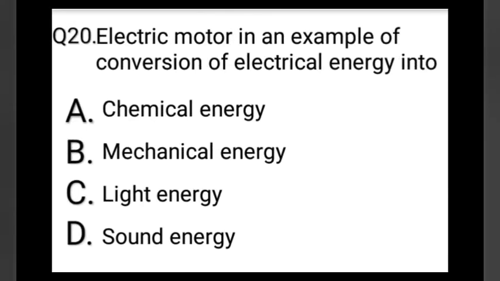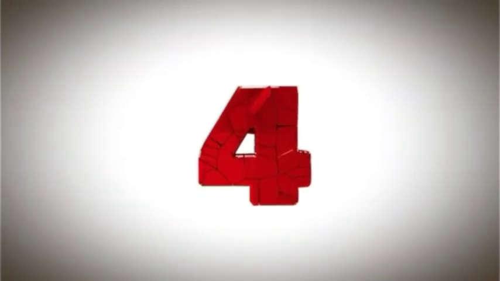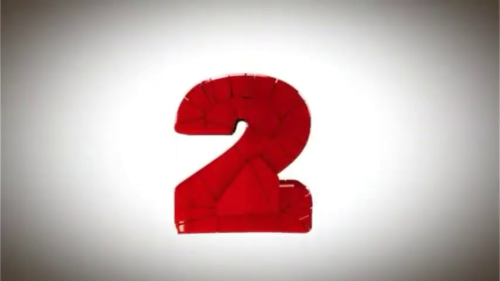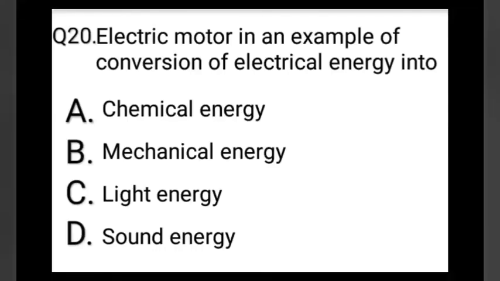Question number 20. An electric motor is an example of conversion of electrical energy into dash. A. Chemical energy. B. Mechanical energy. C. Light energy. Or D. Sound energy. The correct answer is B. Mechanical energy.